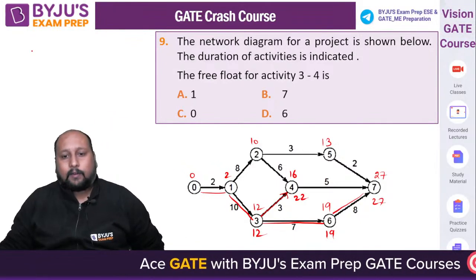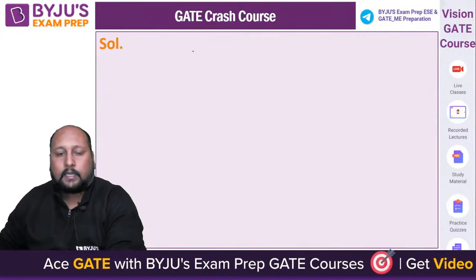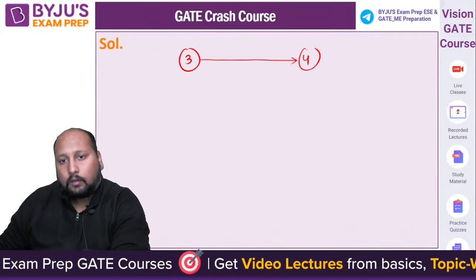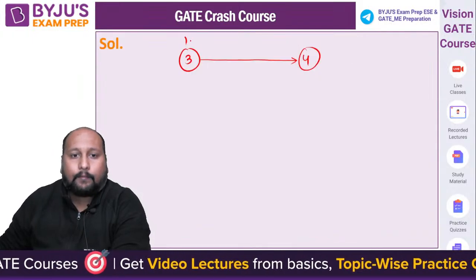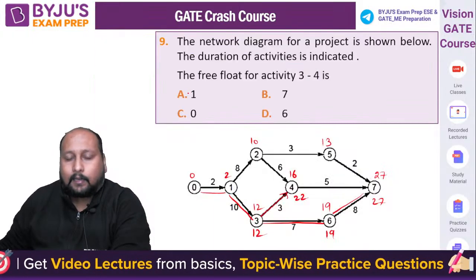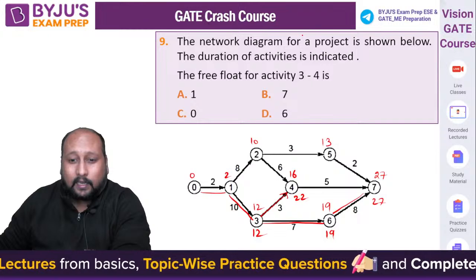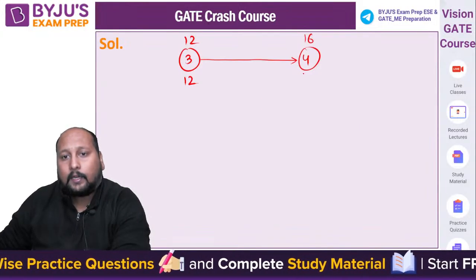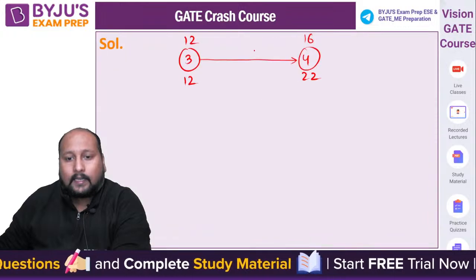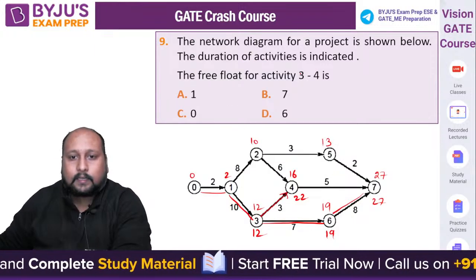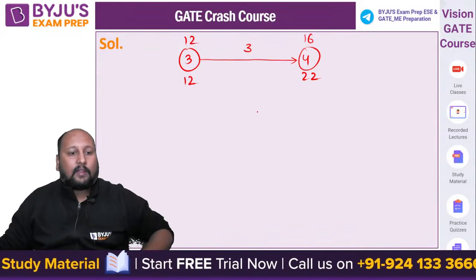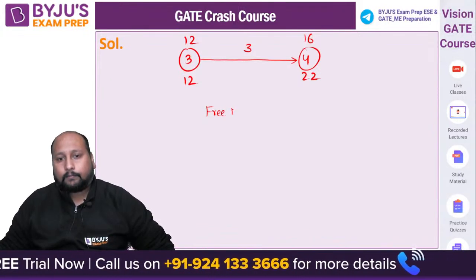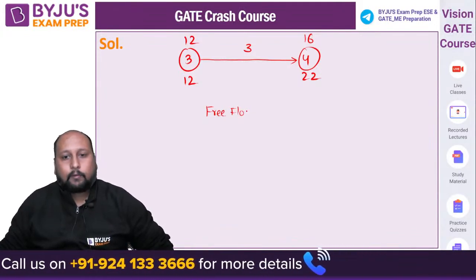Draw that same network diagram 3 4, and I'll draw the network diagram, that is 3 4. Early start time is 12, latest start time is 12, earliest finish time is 16, and latest finish time is 22, and it is having a duration of 3. 3 4, they are asking, 3 4. How can we calculate the value of free float? A simple question, very easy, we can calculate now.